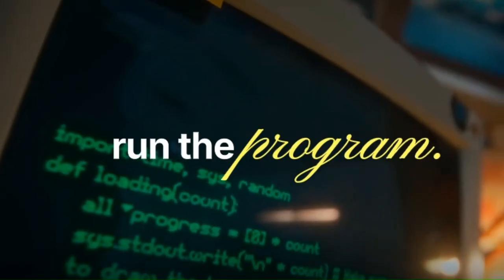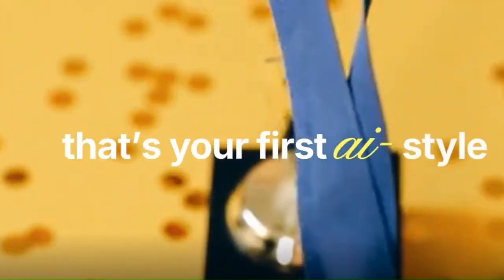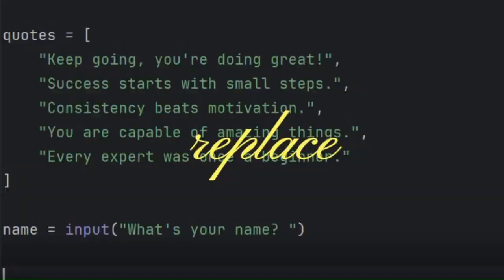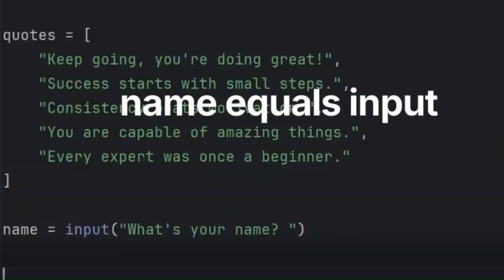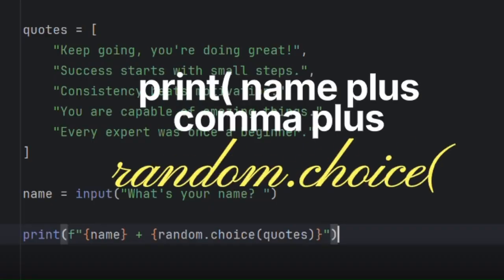Run the program. Each time you run it, you get a different motivational message. That's your first AI style app. Let's make it interactive. Replace the print line with name equals input, what's your name? Then print name plus comma plus random choice quotes.